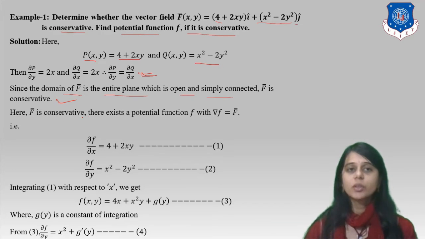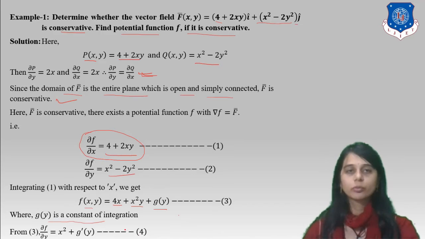Since F is conservative, there exists a potential function f with ∇f = F. What is ∂f/∂x? It is 4 + 2xy. ∂f/∂y is x² − 2y². Integrating the first function with respect to x, we get 4x + x²y + g(y), where g(y) is the constant of integration. From equation 3, differentiating with respect to y, we get ∂f/∂y = x² + g'(y), which is our equation 4.